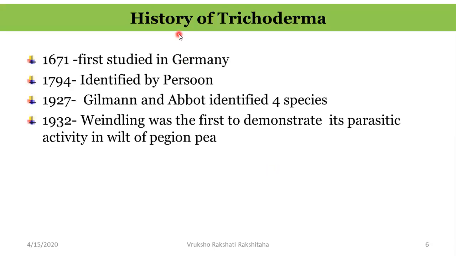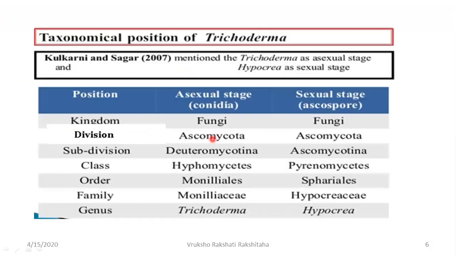A little bit about the history of Trichoderma. In 1671, Trichoderma was first studied in Germany. In 1794, it was identified by Persoon. In 1927, Gilman and Abbott identified four species of Trichoderma. In 1932, Winling was the first person to demonstrate that Trichoderma can parasitize that fungi which causes the wilt of pigeon pea. So pigeon pea is our red gram.